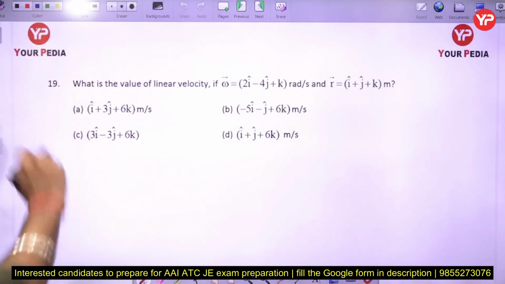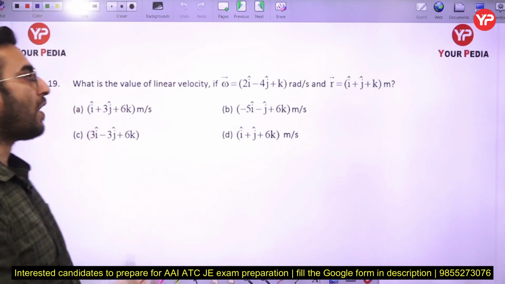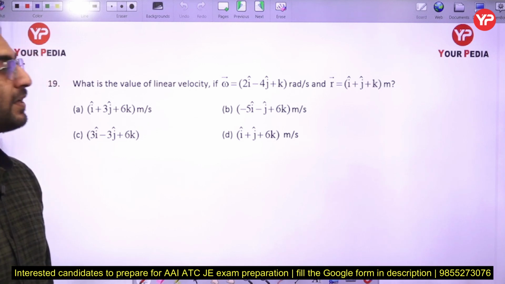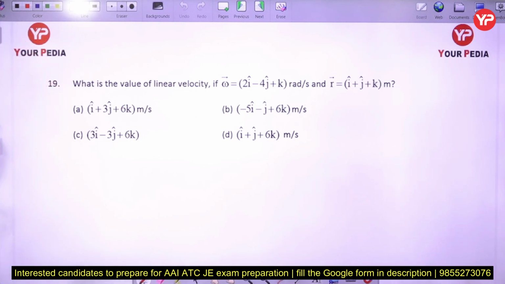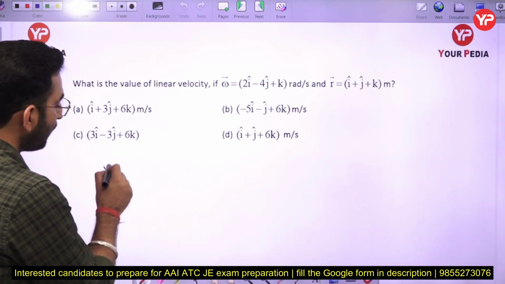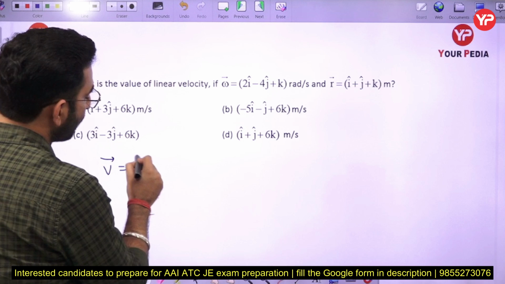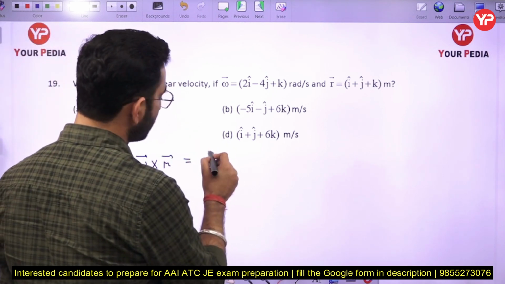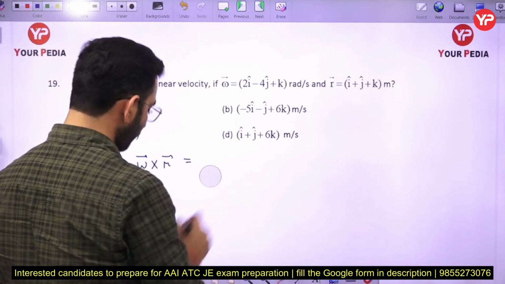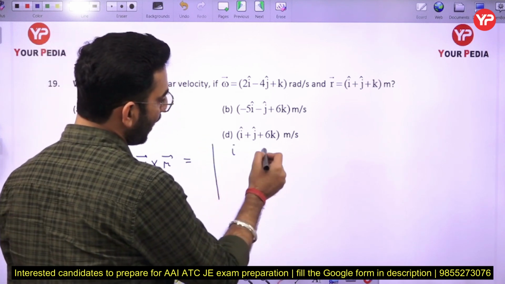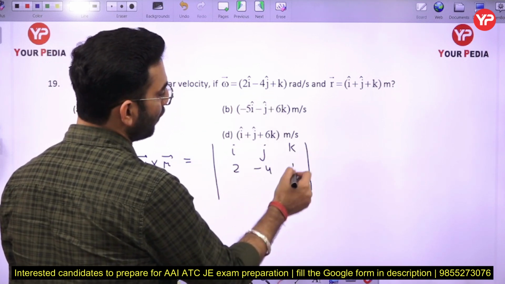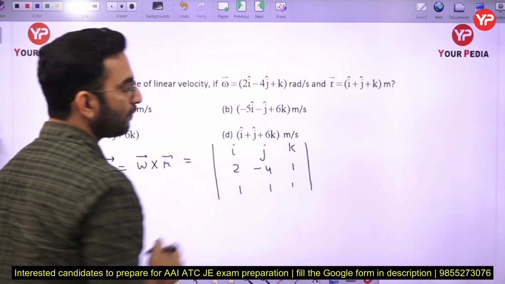What is the value of the linear velocity if omega is given as 2i cap minus 4j plus k cap and the position vector is given to you as i cap plus j cap plus k cap? So what do you want to find out? You want to find out the velocity here. We know that the velocity vector is defined as the cross product of angular velocity and the position vector. If you just put all the values here, we have to perform the cross product. So I can write i, j, k, and omega has a value of 2, minus 4, 1, and r has a value of 1, 1 and 1.